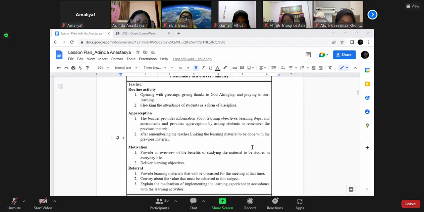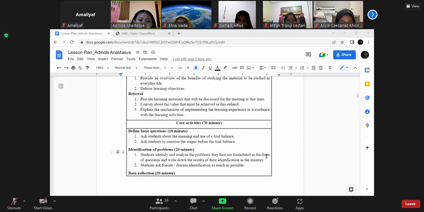For perception, the teacher provides information about the learning objective, learning steps, and assessment, and provides perception by asking students to remember the previous material. After remembering, the teacher links the learning material to be done with the previous material. In motivation, the teacher provides an overview of the benefit of studying the material in everyday life and delivers the learning objective.